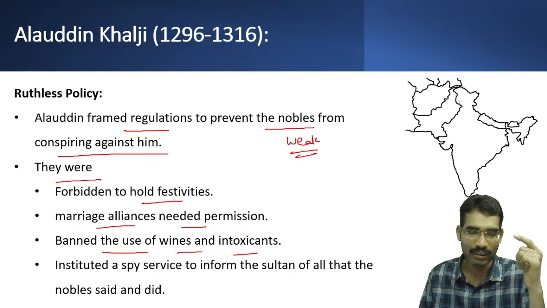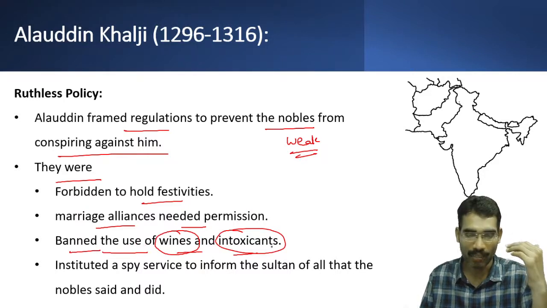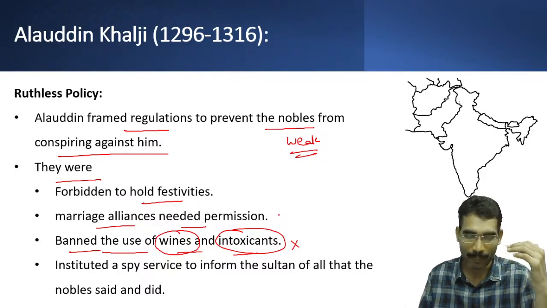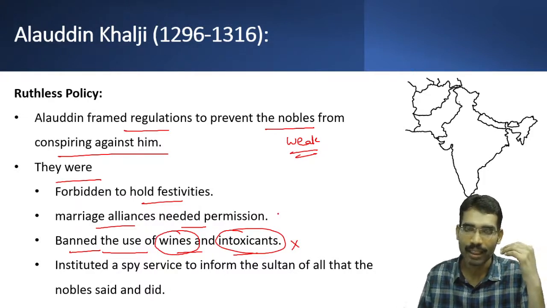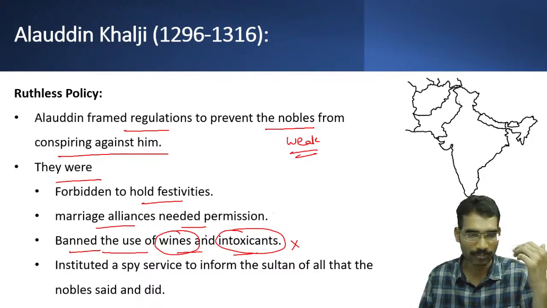He believed that if people use more wine, they become rebels, so he banned wines and intoxicants. However, how far it was practically implemented is a secondary question. But these are the kind of regulations he followed in order to maintain his position and the authority of the throne.